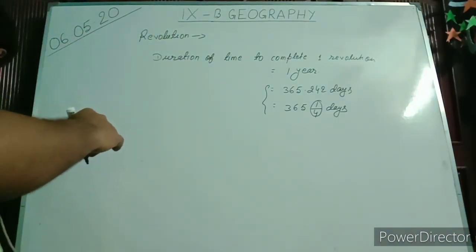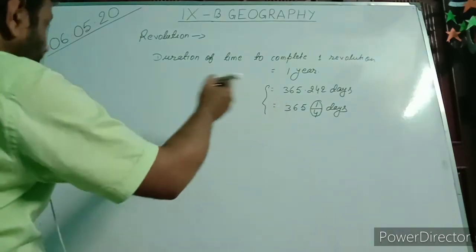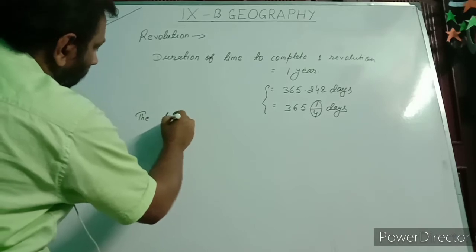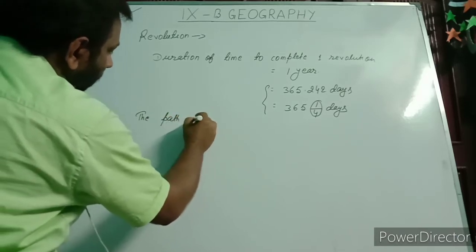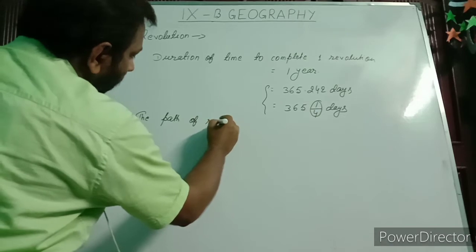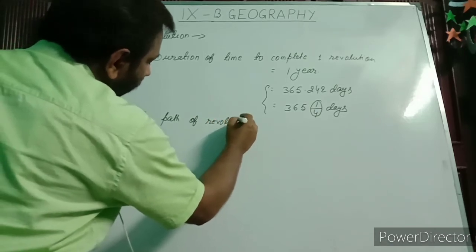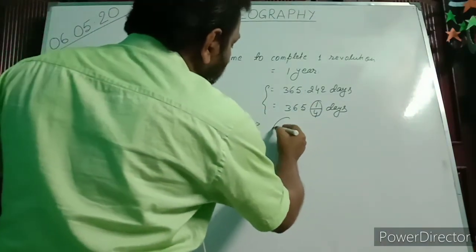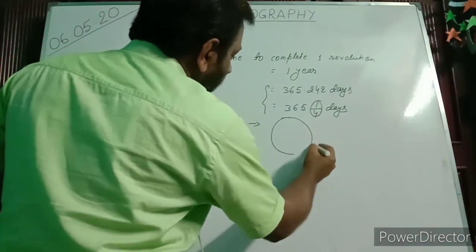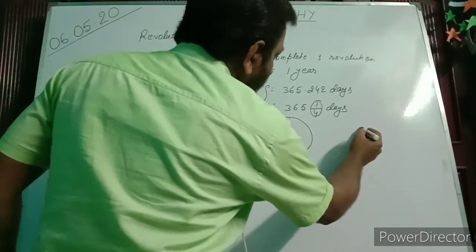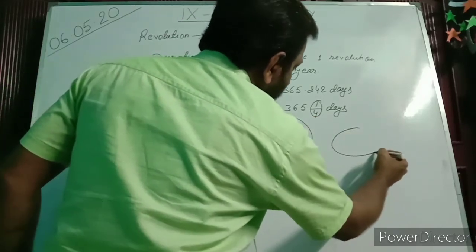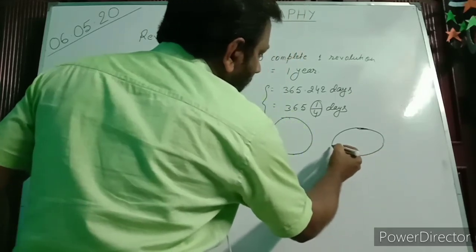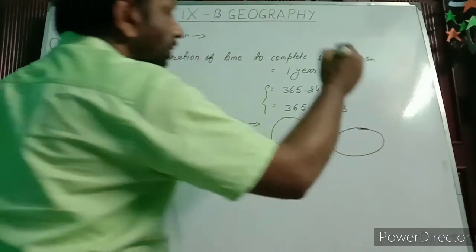Now we come to the path of revolution. The path of revolution is not a complete circle. It is elliptical in shape. This is the path of revolution of the earth around the sun.